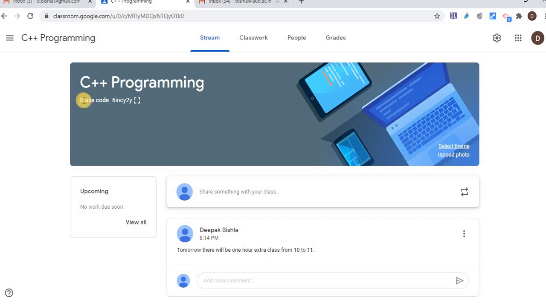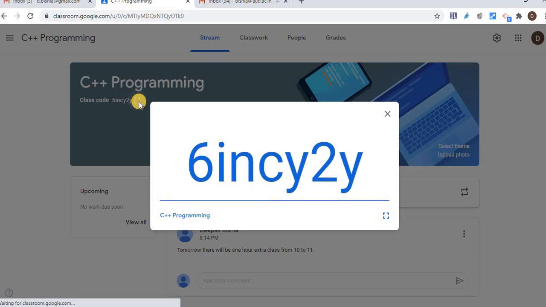Here you can see the class code. Once you click this box that says display, right, then one box will appear, which we call the class code. So I can share this class code with whom I want to add as a student in my class.